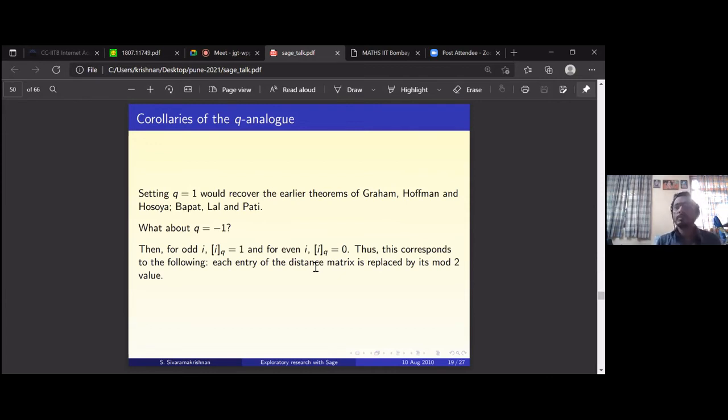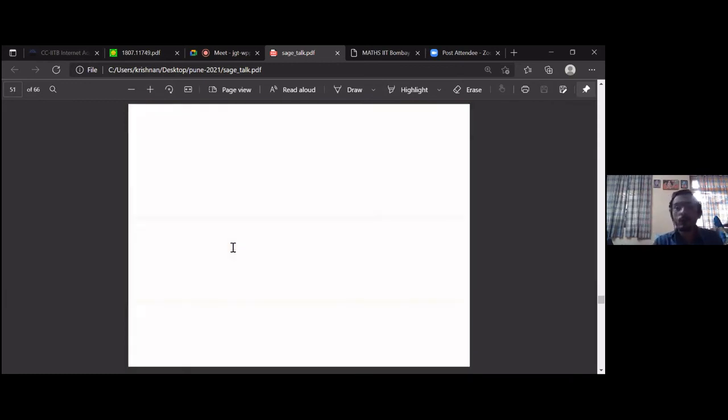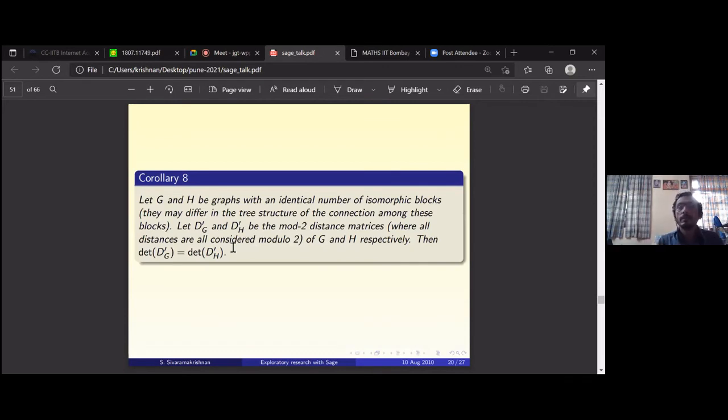Just straightforward. So in this case, what will happen? I have the q-distance matrix, and now I'm going to set q equal to minus 1. What am I doing? In each entry of the distance matrix, you replace it by its mod 2 value. Even means it's 0, odd means it's 1. So you replace the distance by its mod 2 value. If G and H are graphs with an identical number of isomorphic blocks, they may differ in the tree structure of the connection among these blocks. If DG prime and DH prime are the mod 2 distance matrices, then the determinant values are the same.